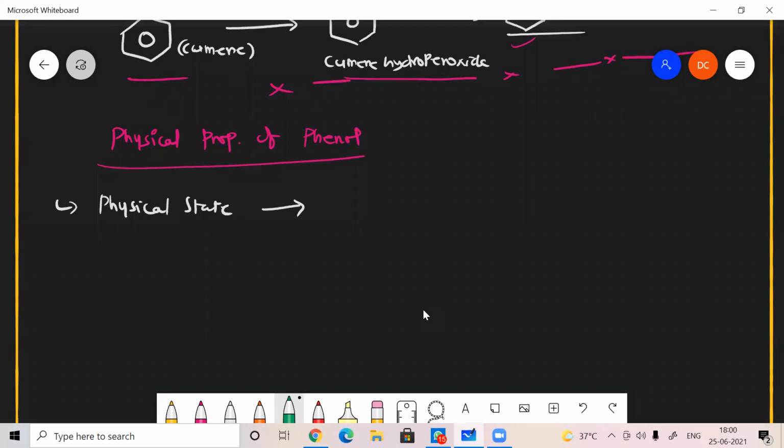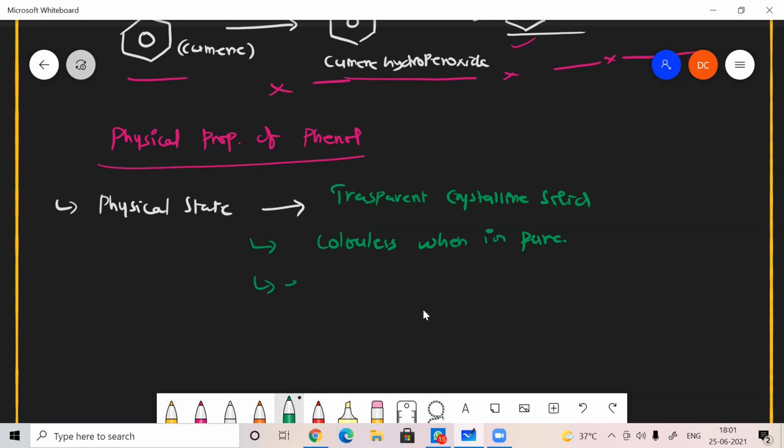Just guess, no problem. Solid, sir. Solid. Right. Very nice. It's a transparent crystalline solid. Usually it is colorless when it is in pure form.